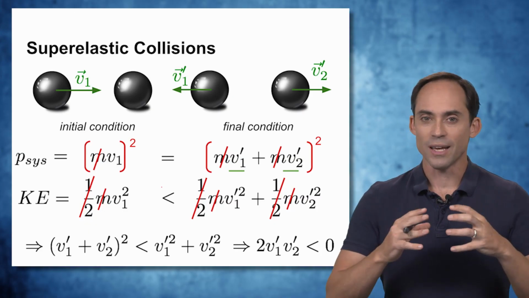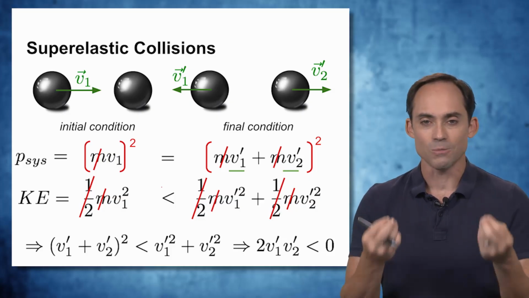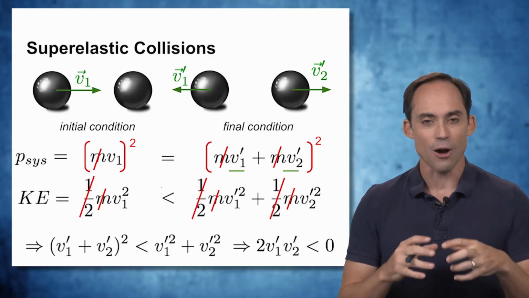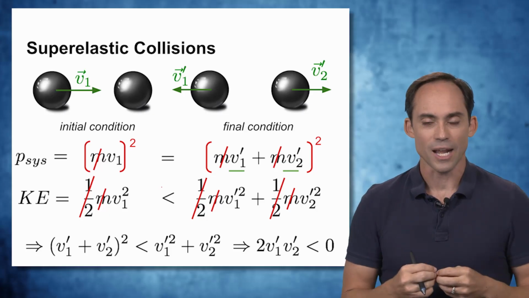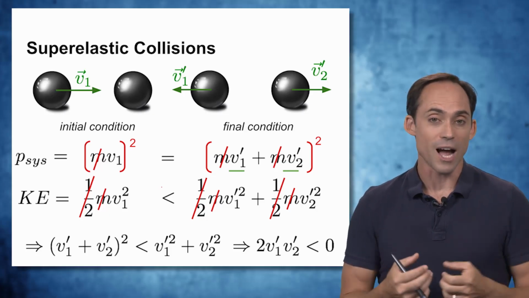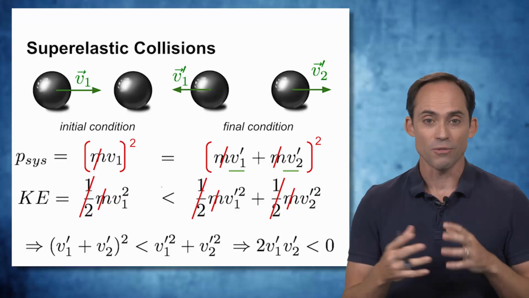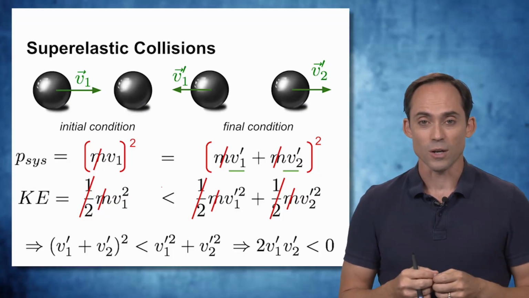So without even knowing the details of the masses, the speeds of these objects, just looking at how these relationships between momentum and energy work together, we can say quite a lot about the resulting motion of a particular collision, at least in this one-dimensional case.